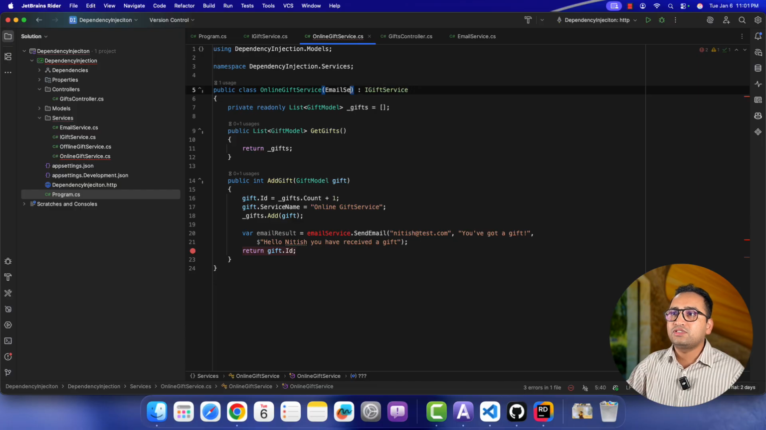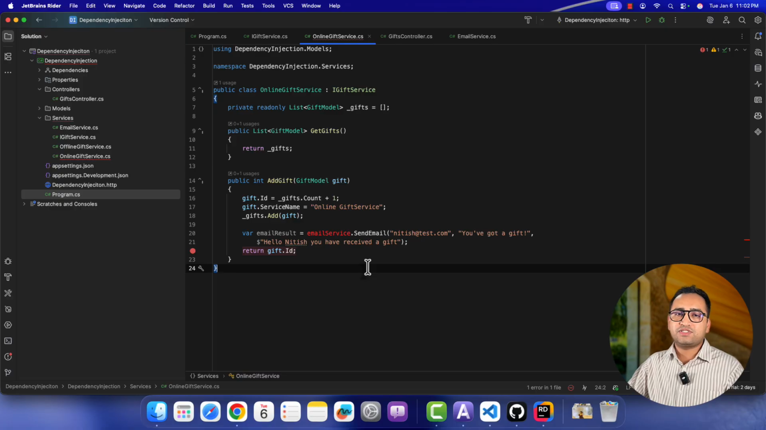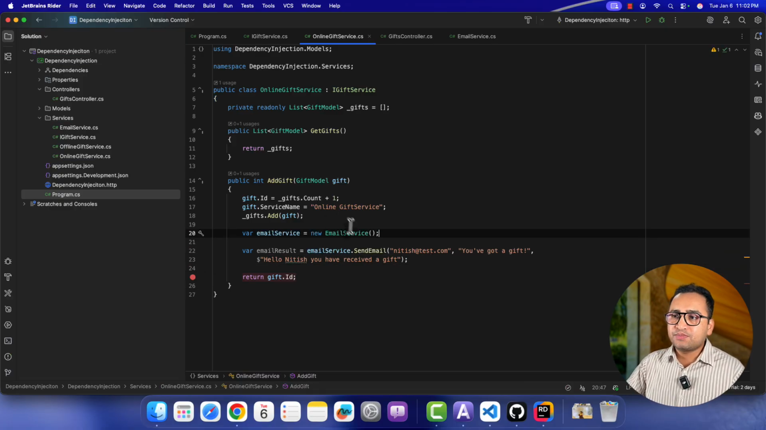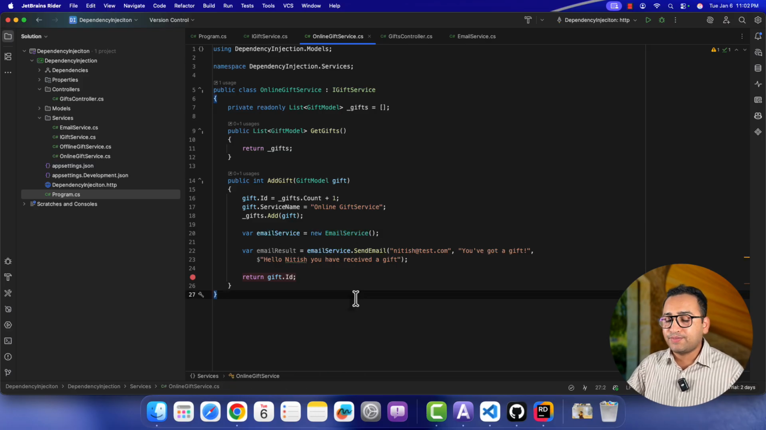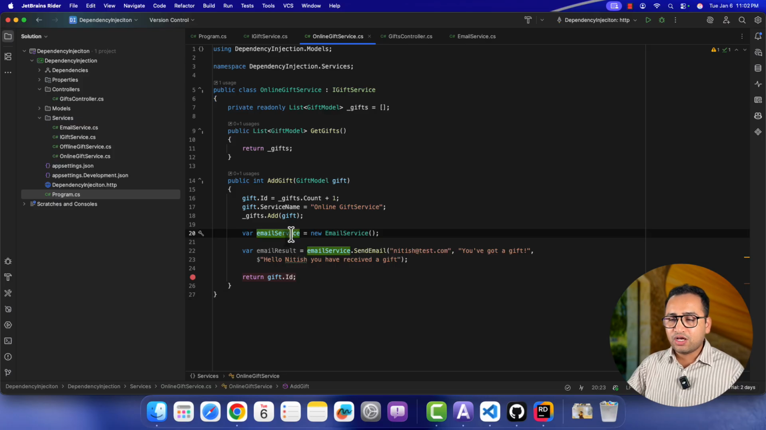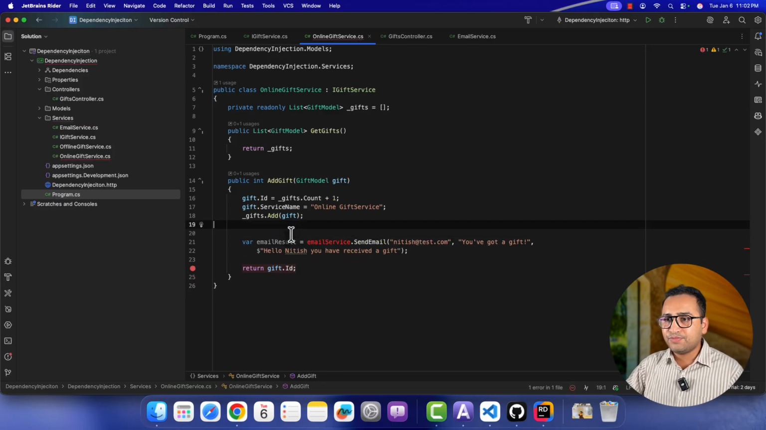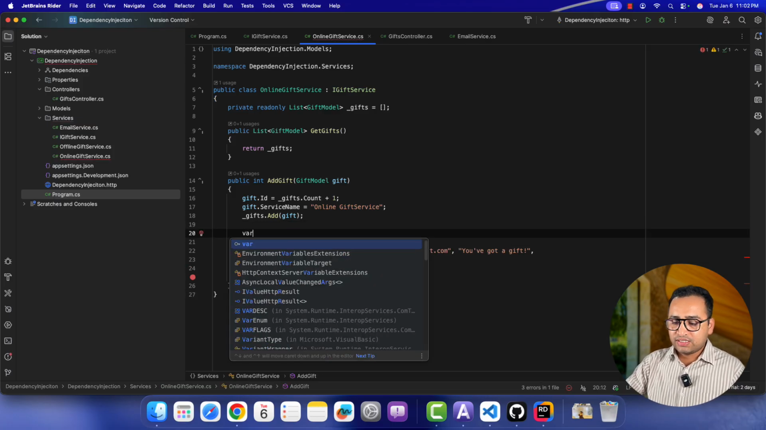But let's use the Activator utility class over here. Now I need the instance of this email service class without registering it in the DI container. The simplest approach is that we can use EmailService emailService equals new EmailService, and we can use the concept over here. But I don't want to use a new keyword. I want to use the dependency injection over here. So let's get the instance over here.